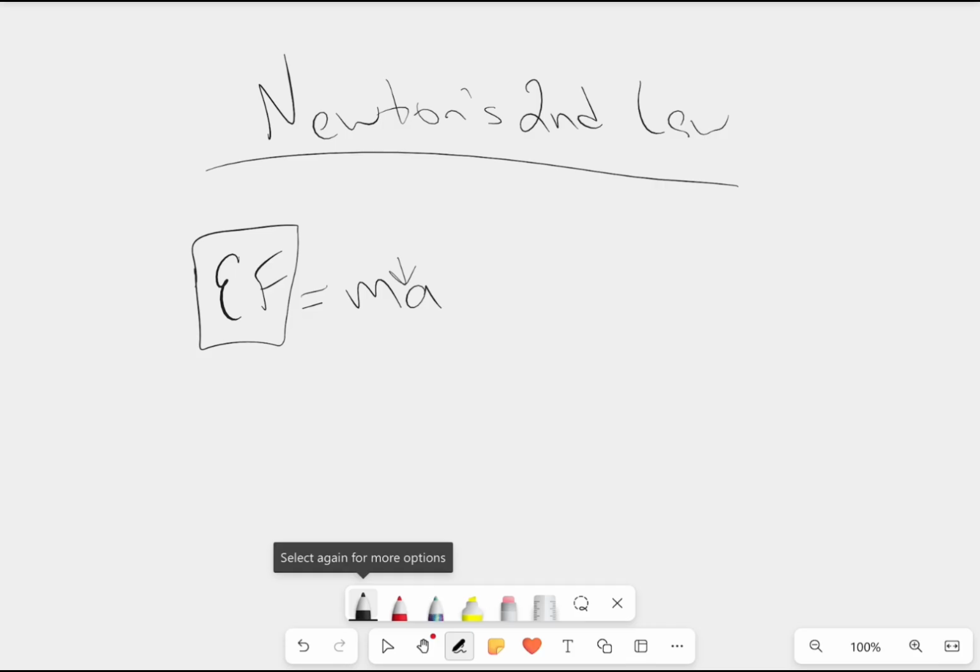And here's what I mean. In kinematics, when you were solving for acceleration, you always had to assume acceleration was constant. But how would you solve for something if acceleration wasn't constant? The way that you would do that is by using forces, and that's why this law is really, really important.